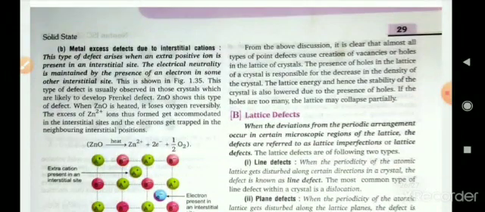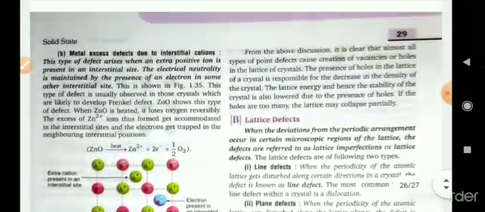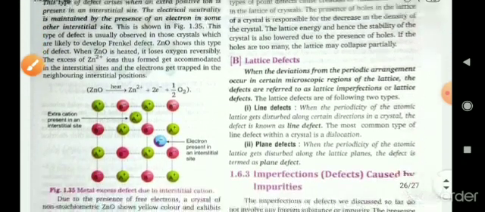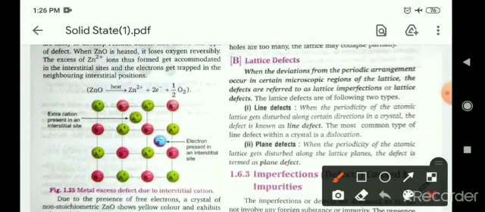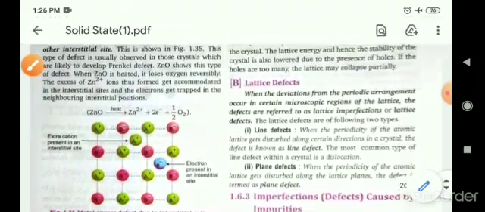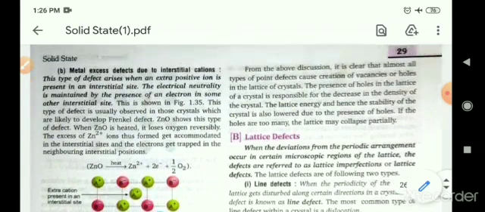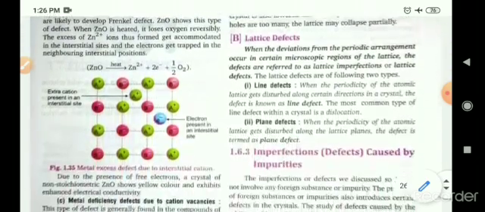Second one, metal excess defect due to interstitial cation. In this defect, a cation will move from its original position. Extra cation is present in the interstitial site and an electron is present in the interstitial site. Okay, so an extra cation will come from outside into the crystal lattice, then it is known as the metal excess defect due to interstitial cation. Okay,